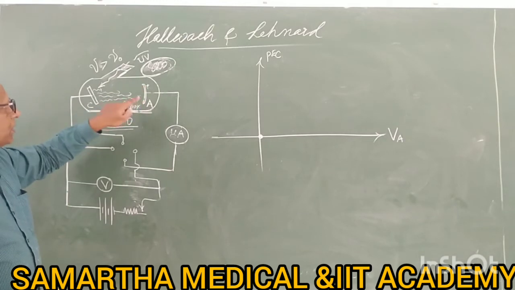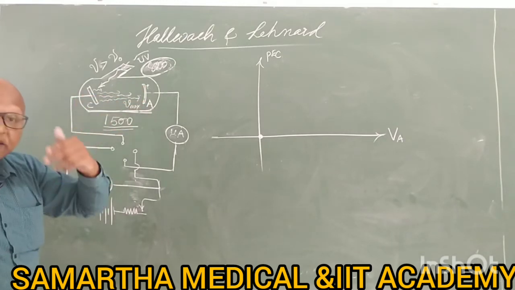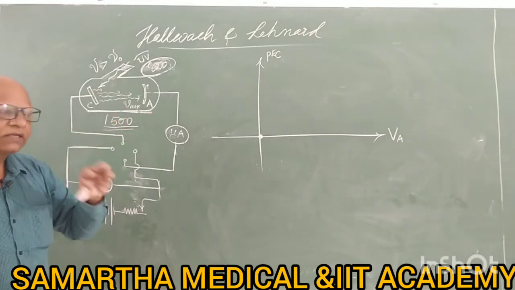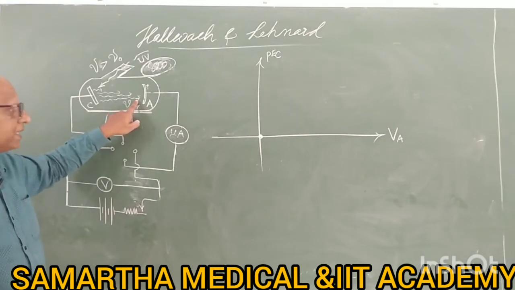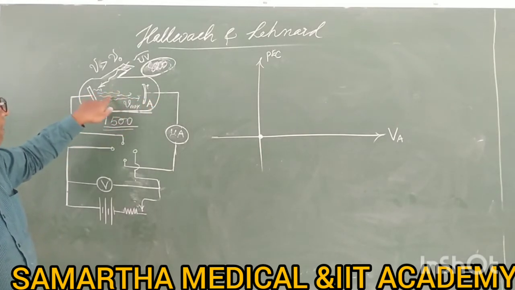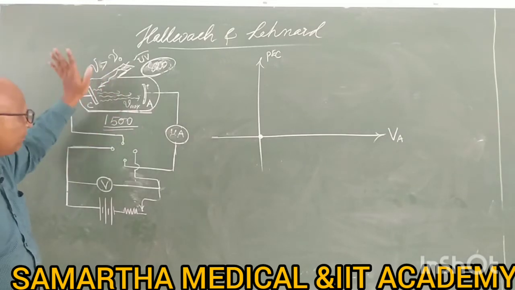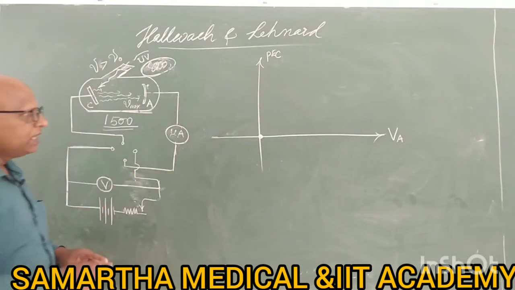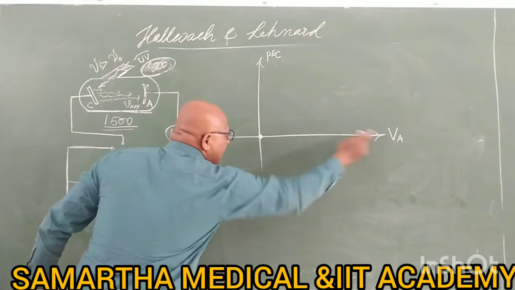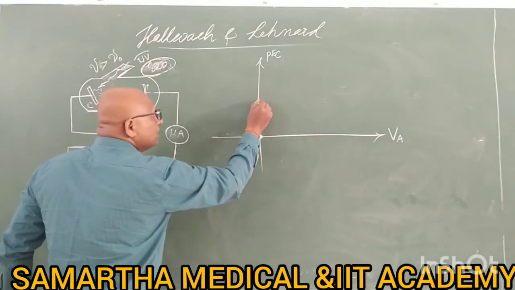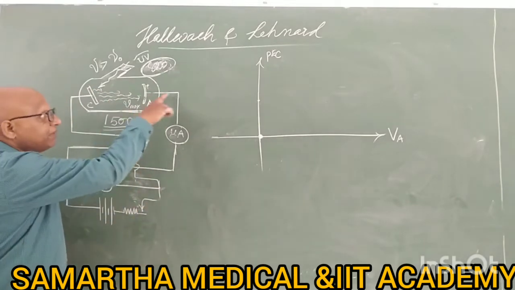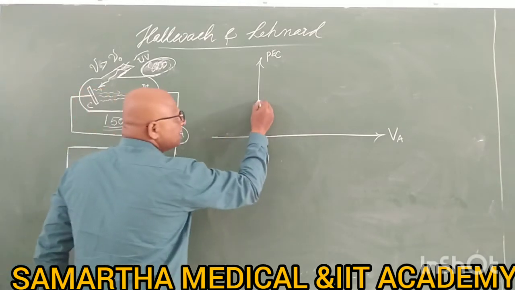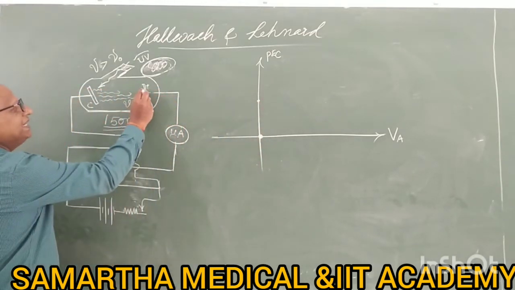Even though the anode potential is 0, electrons are fast enough to hit the plate. Not all the electrons, but some of the electrons which have very high velocity, like 10 meter per second, hit the plate, and the electrons with lower velocities remain there and die off. Those electrons hit the plate and there will be a small amount of current in the circuit. So for VA equal to 0, even though the anode potential is 0, the current is not 0, because there is some current due to these fast electrons. And now you will make it slightly positive.